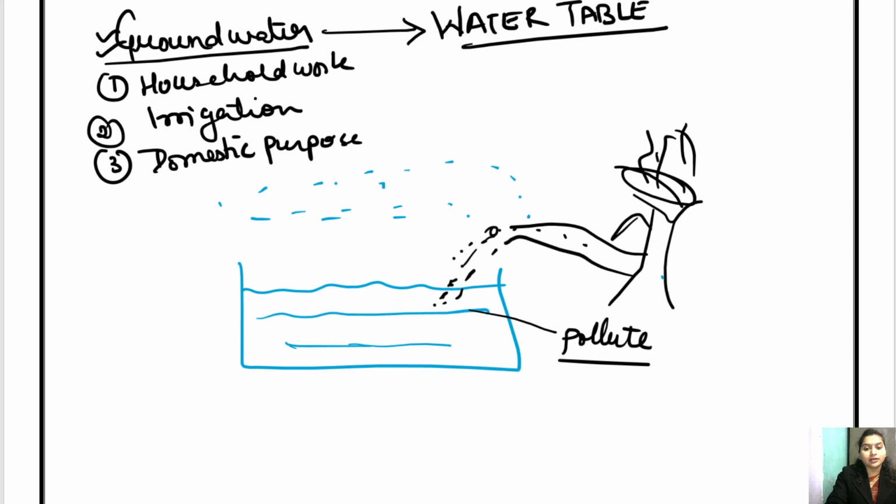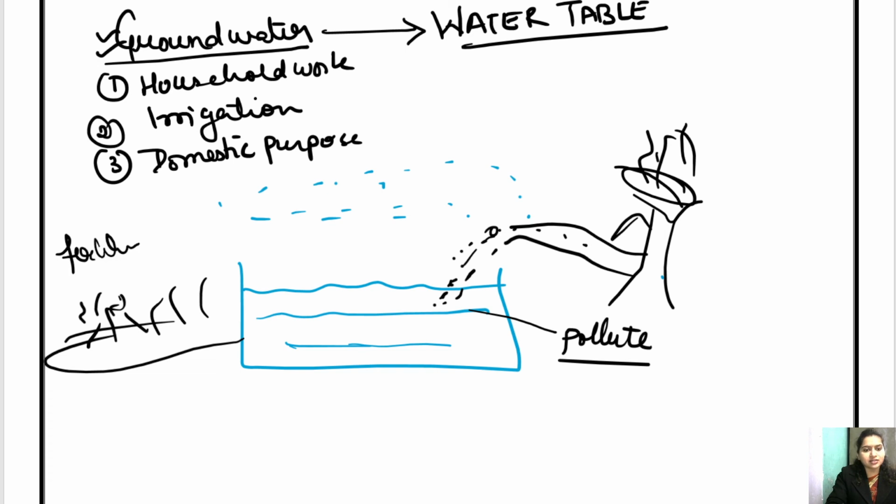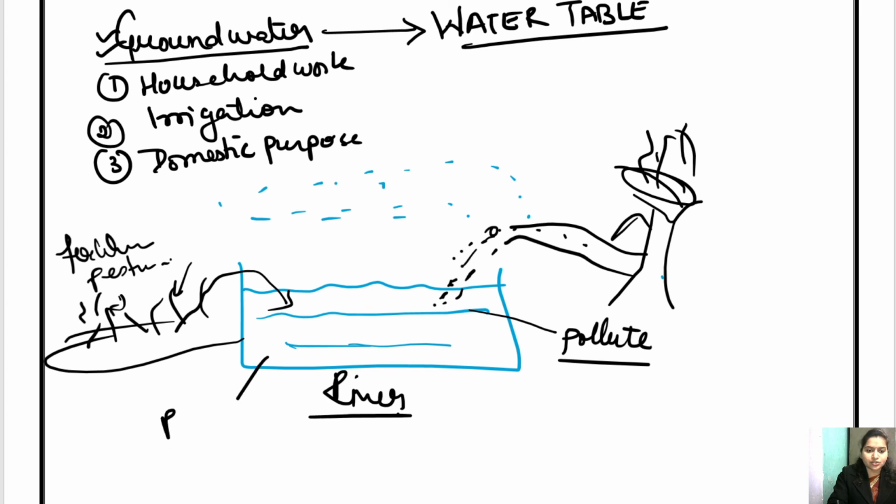Or maybe there are agriculture fields, paddy fields, agriculture fields. In this agriculture field, we add fertilizers, we add pesticides, and we also give water to this. So where will this water go? It will go into the river. Alright, so again it is a source of pollution, so it will pollute it, getting it?